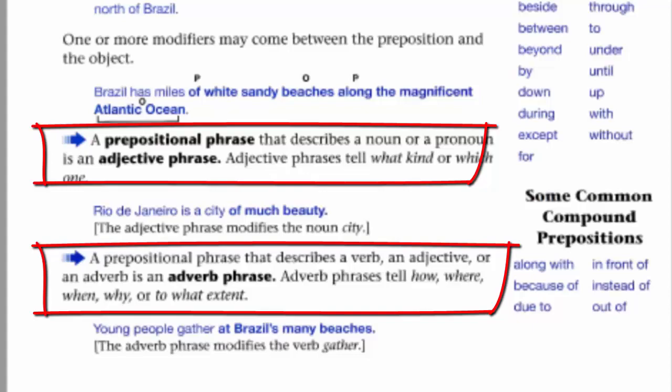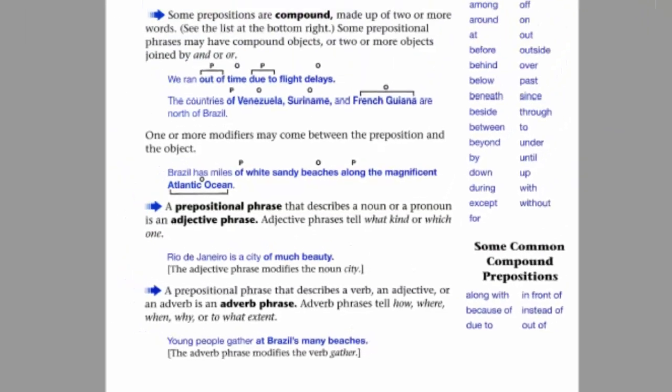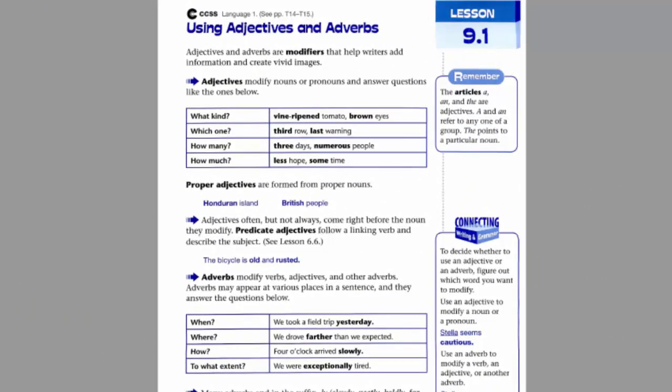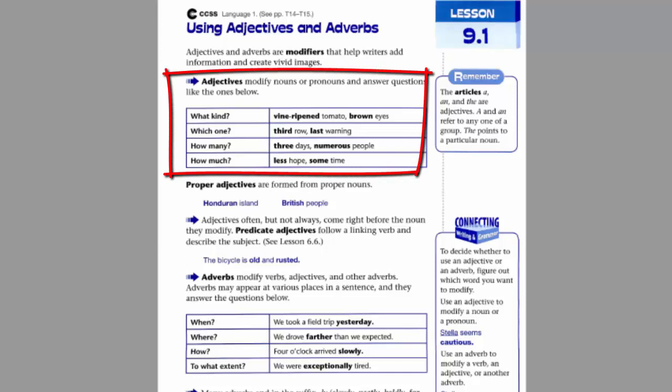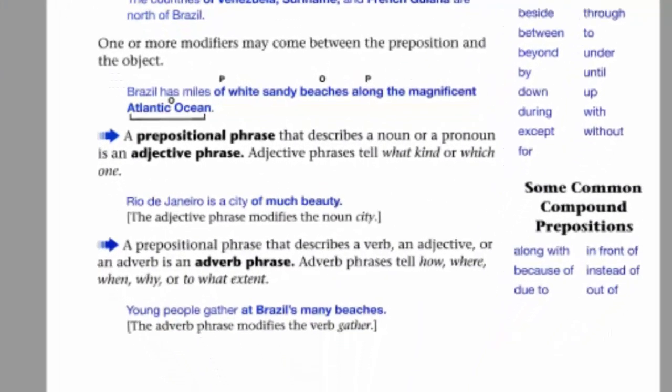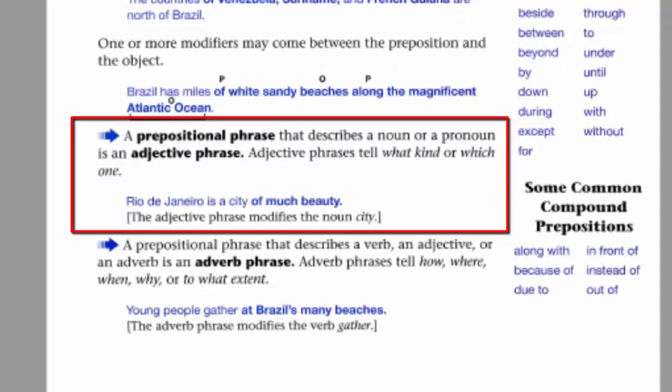But before I talk about this point, let me remind you of the difference between adjective and adverb. Again, an adjective is a word that describes a noun or a pronoun and it tells you what kind, which one, how many, or how much. Whereas an adverb is a word that describes a verb or adjective or another adverb and it tells you information about when, where, how, or to what extent. Similarly, a prepositional phrase is an adjective phrase if it describes a noun or a pronoun and it tells you what kind or which one.